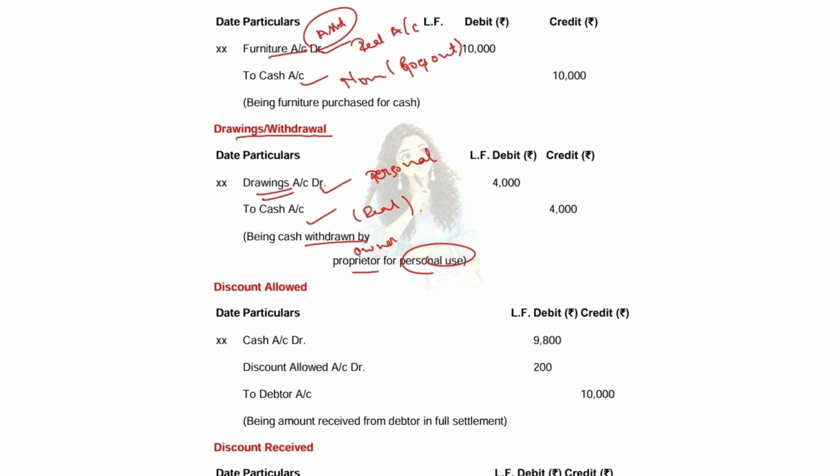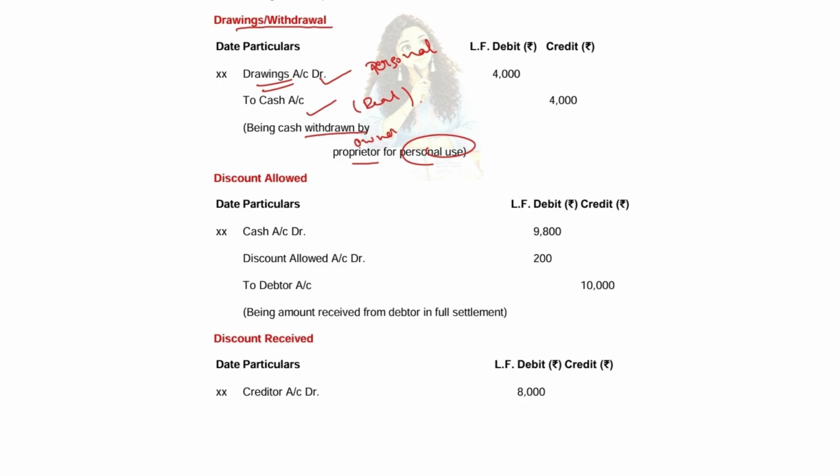Now discount allowed. What is discount allowed? So when you purchase goods, from whom you purchase, they are the debtors for you.